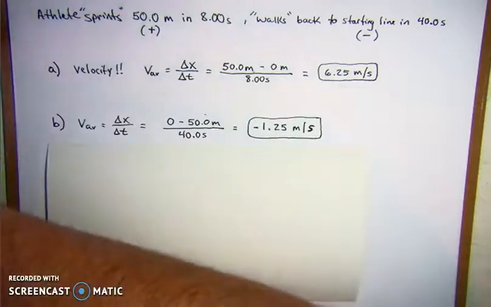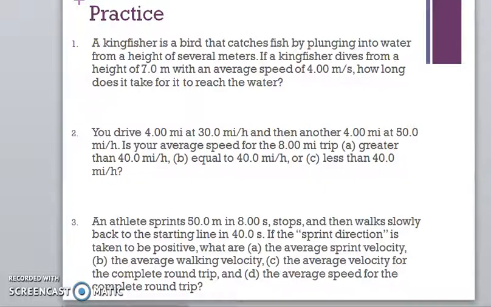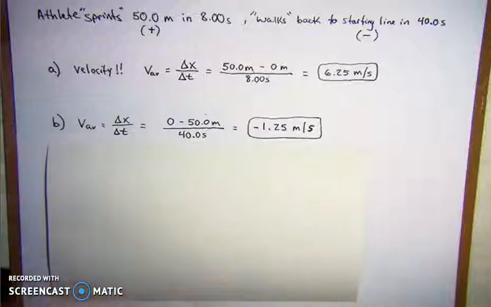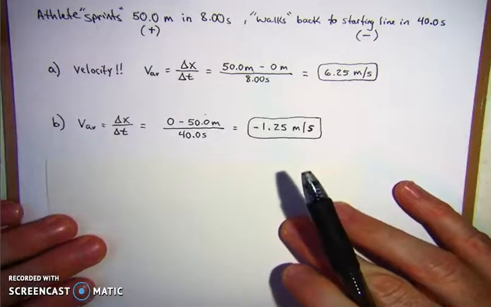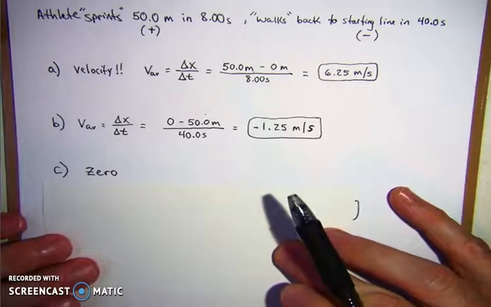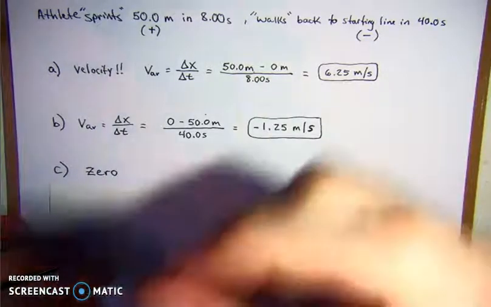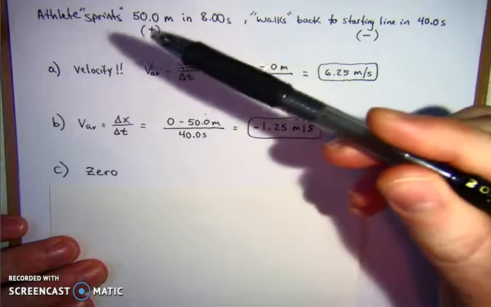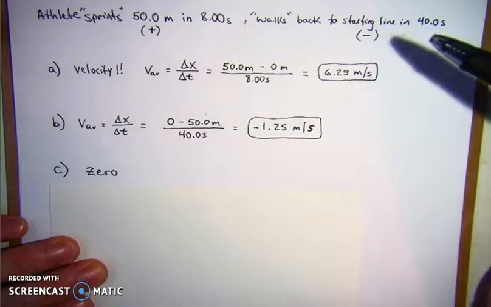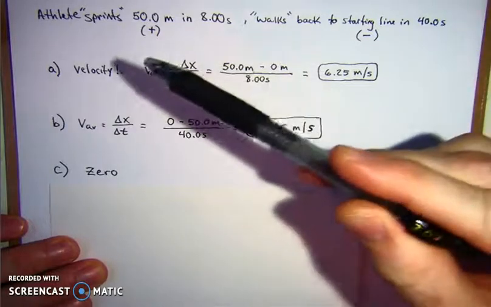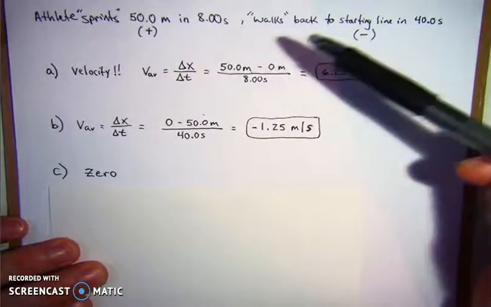Now the next question asks, C, the average velocity for the complete round trip. Here's where it can get a little tricky until you learn it. The average velocity for the complete round trip is 0. How can he have 0 velocity if he sprinted 50 meters in 8 seconds and then walked back to the starting line in 40 seconds? Hold on, Mr. Simmons, he was moving. He can't have 0 velocity, can he?